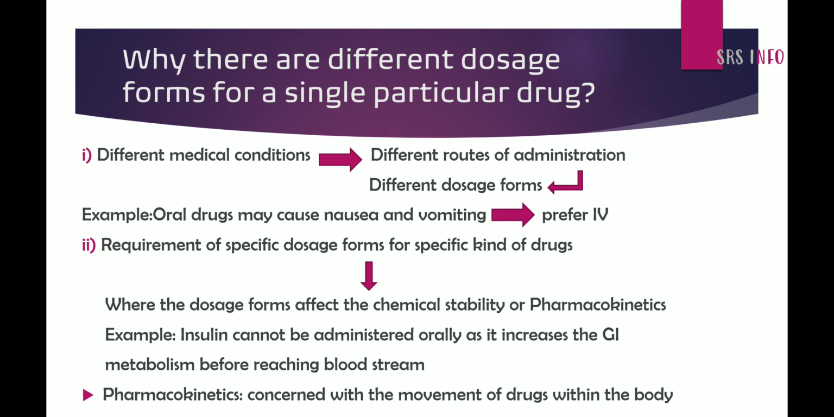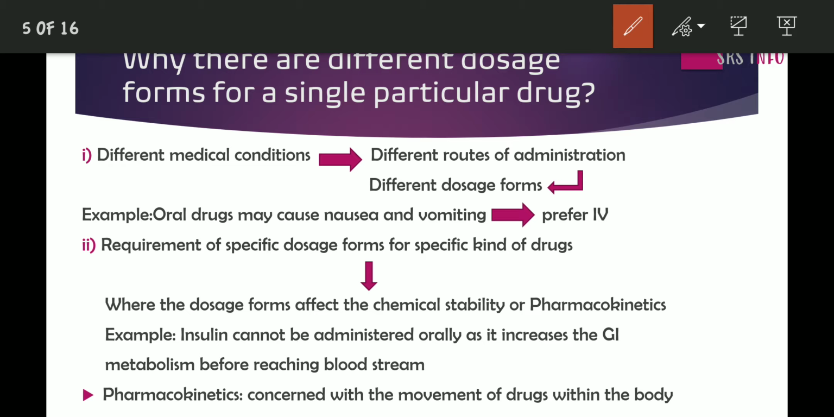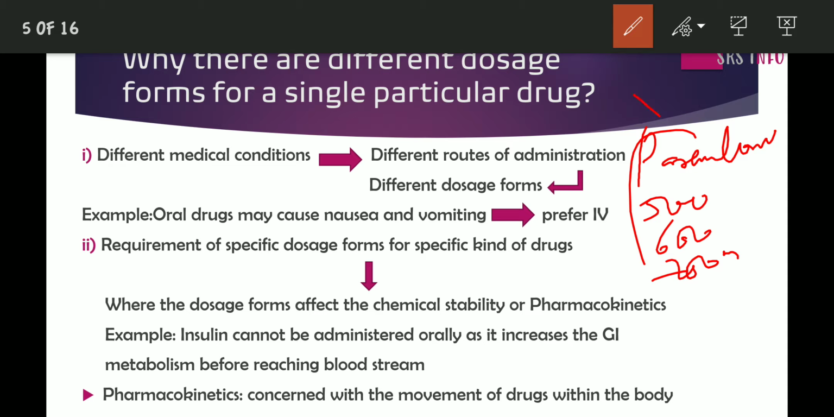And why are there different dosage forms for a single particular drug? Is there any need? Yes, of course. Look here. For example, this is paracetamol. It is a drug. It comes as tablets of 500 mg, 650 mg, and 250 mg. There are also IV forms of paracetamol, injection forms, and suspension or syrup forms for kids. All these forms you may see in various hospitals or pharmacies.